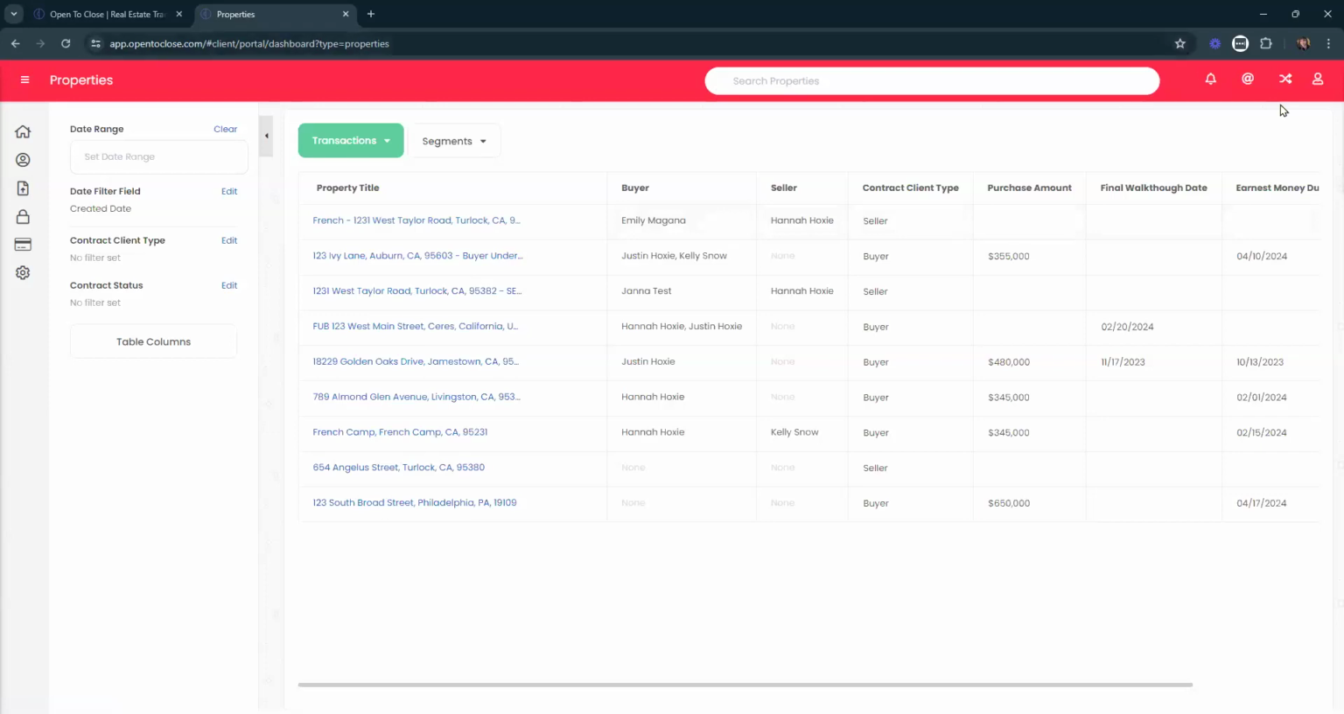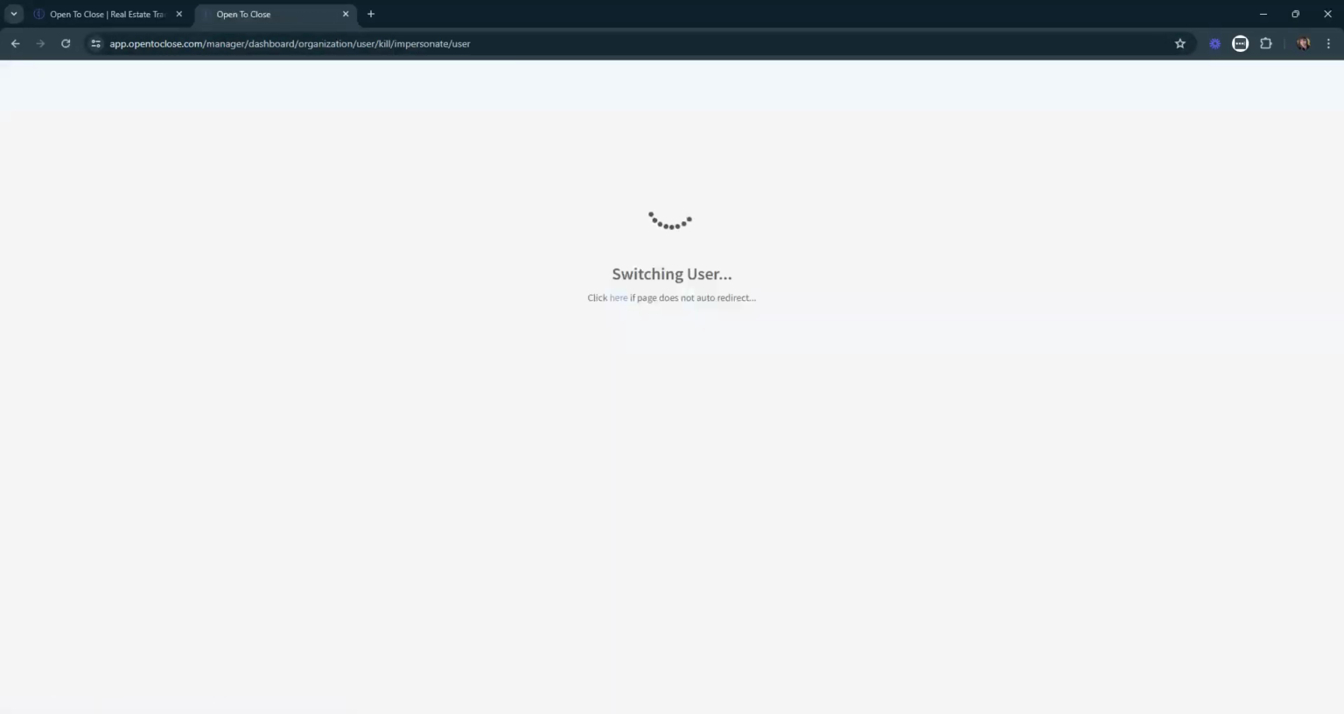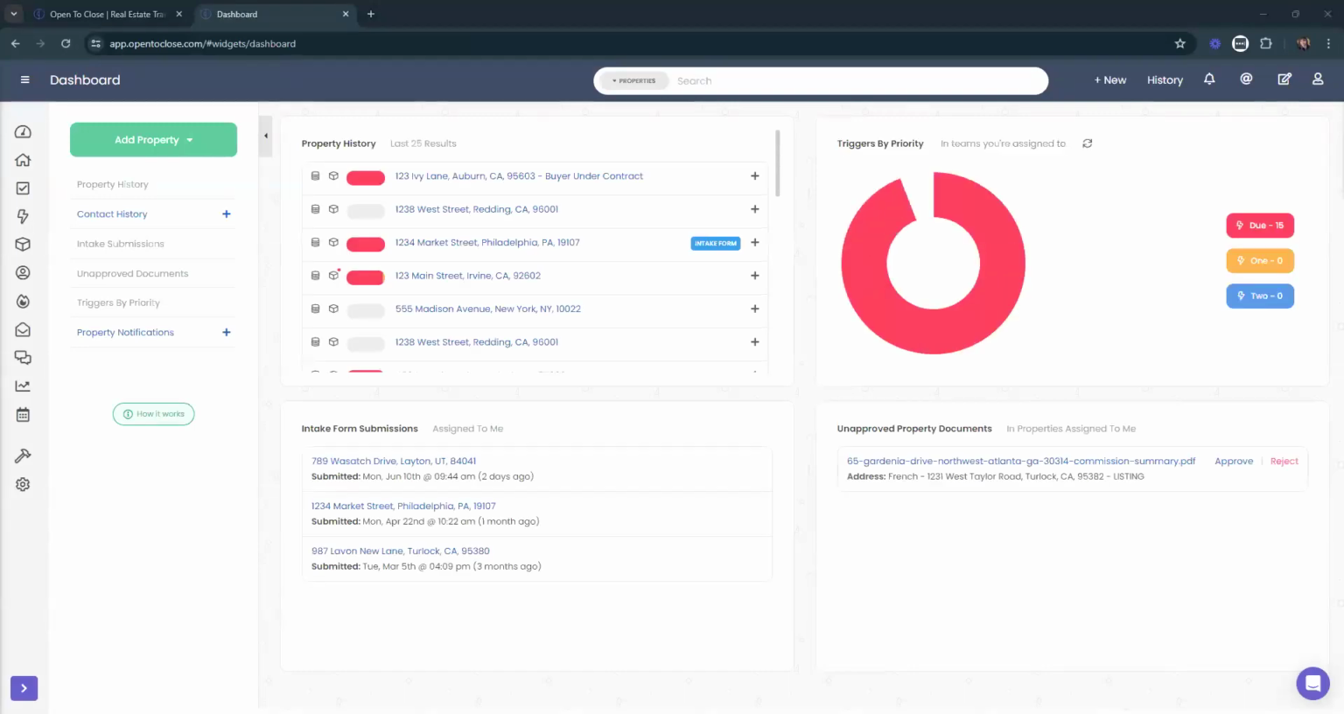Cool. Looks like we do have a question. Is there a way the agents can see custom buttons and notes? Notes, yes. Buttons, let's go check it out. I have not seen that yet. So let's go ahead and check that out.